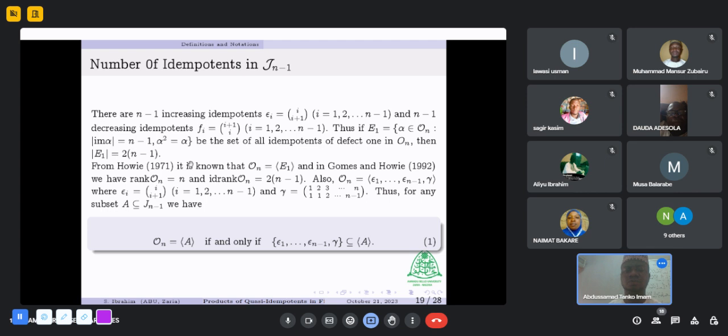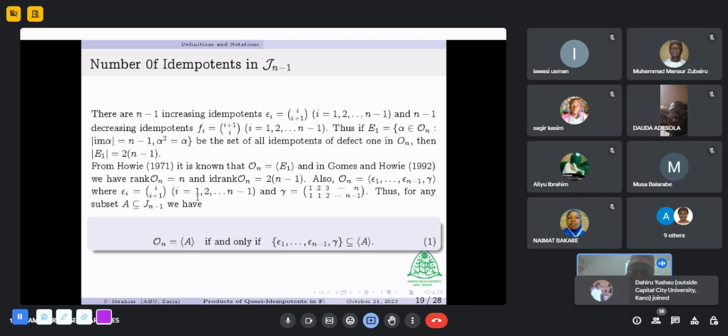From Howie 1971, it was shown that O_n is generated by the set of all idempotents of defect 1. And in Gomes and Howie 1992, it was shown that the rank of O_n is equal to n, and the idempotent rank of O_n is equal to 2 times (n minus 1). Also, O_n is generated by the set of all e_1 to e_{n-1} and gamma. What are these e_i? They are the set of all increasing idempotents in J_{n-1}, and gamma is a strictly decreasing map in J_{n-1}.